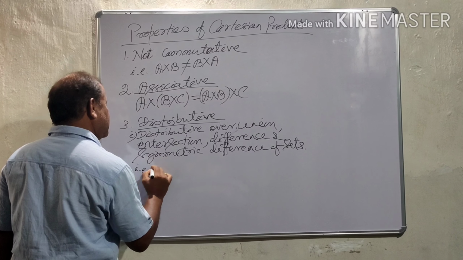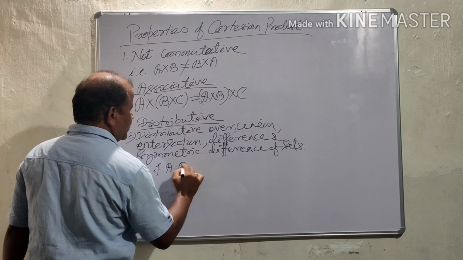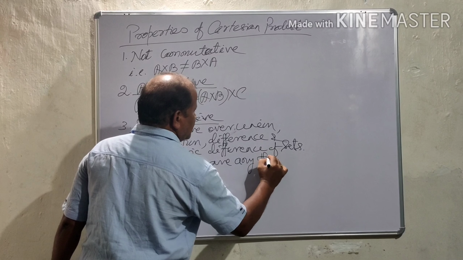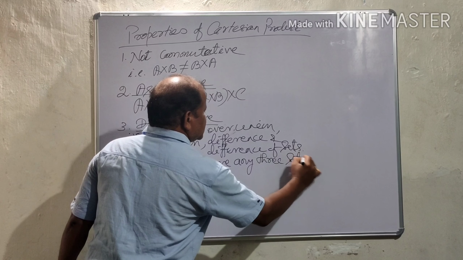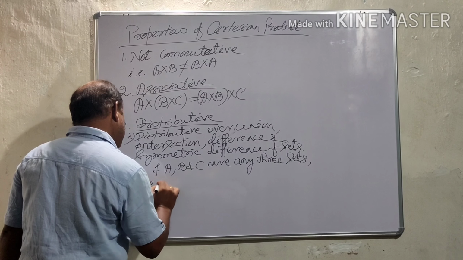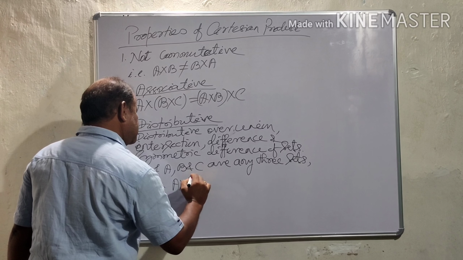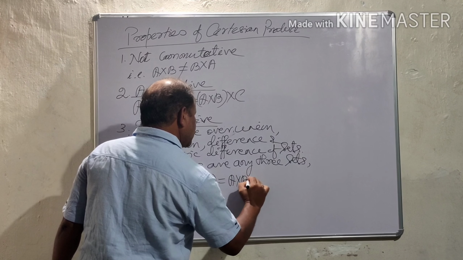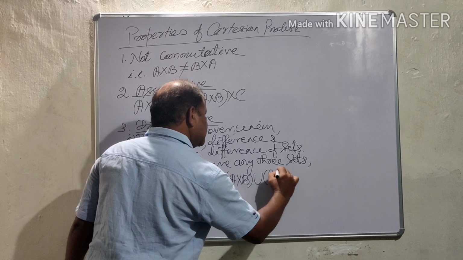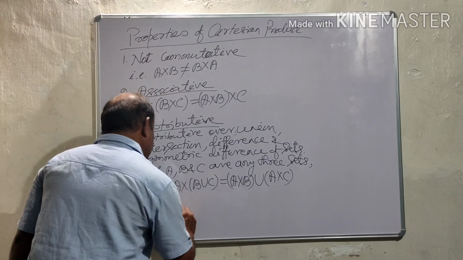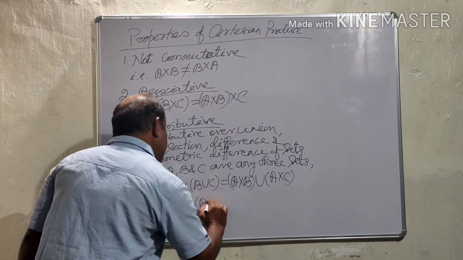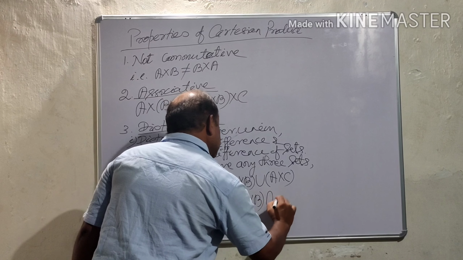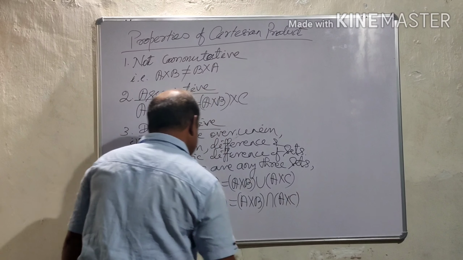That is, if A, B and C are any three sets, then A Cartesian product (B union C) is equal to (A Cartesian product B) union (A Cartesian product C). A Cartesian product (B intersection C) is equal to (A Cartesian product B) intersection (A Cartesian product C).